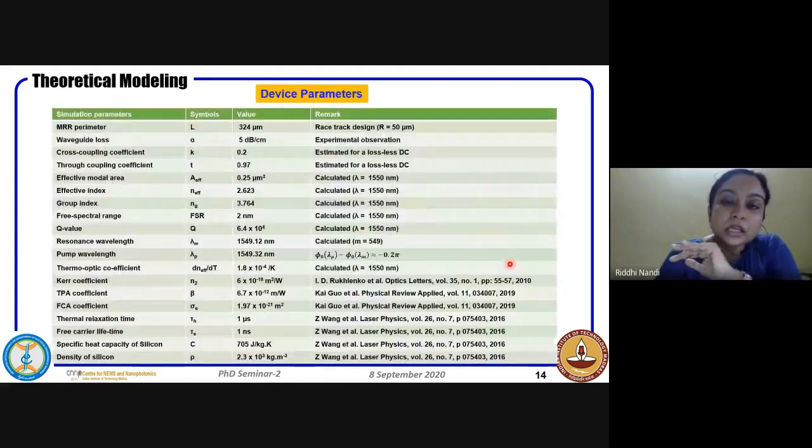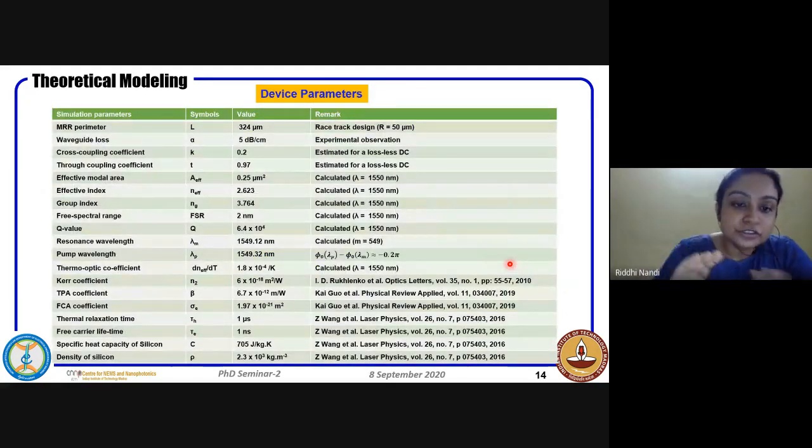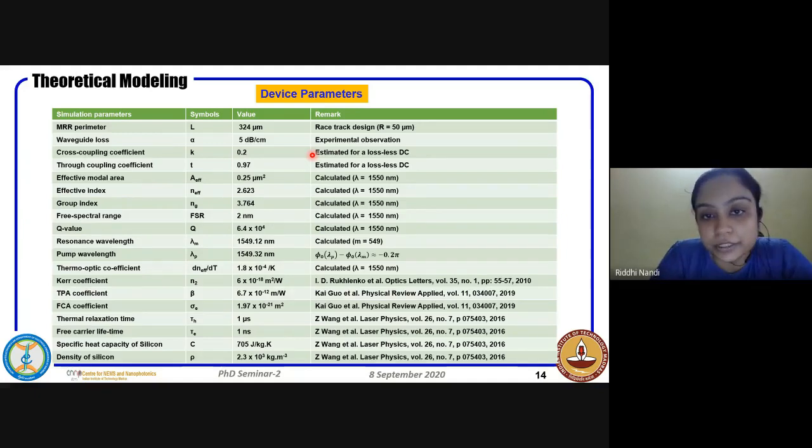So this is a very big table, and I don't really want you to remember everything from here. I'll just tell you what are the things we need to remember for the further things that I'll discuss. These are just the ring perimeter and the loss and coupling coefficient, etc. Some are the loss values calculated from the day-to-day devices that we fabricate, and these are from numerical simulation. We use numerical mode solver to simulate this, and we could get the N effective, A effective, and all that. And thermo-optic coefficients and such are basically the standard values, like the TPA coefficient and all.